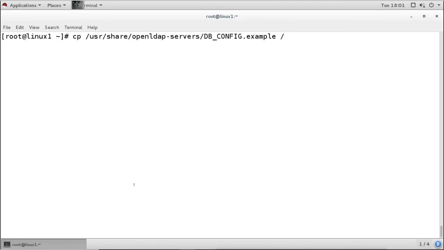Our database file will be under the /var/lib directory. Under there we have the ldap directory, and here the database file is going to be created with the same name. Only we don't have to mention this .example, because this is the sample file, so we will remove the .example. So the database file name will be DB_CONFIG. I am just renaming the file, removing this .example from here.